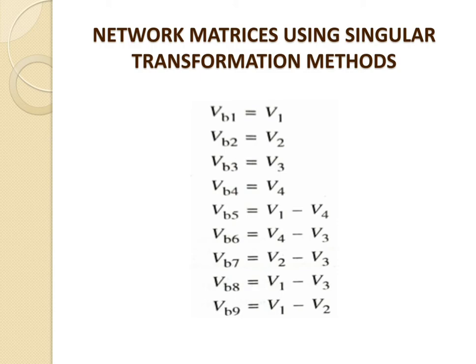In the above system there is a total of 9 branches, therefore it has a total of 18 variables. How do we say there are 18 variables?